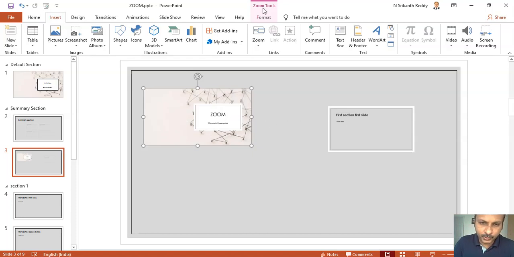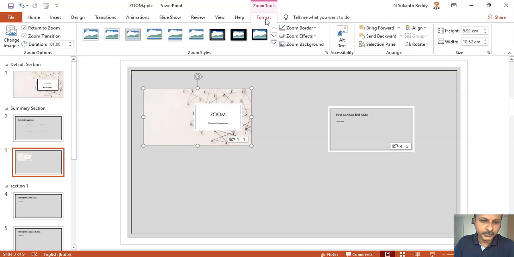Okay, you have also zoom tool options for this. The advantage is you have zoom tools option and you can change the image if you want. Okay, so you want to return to zoom, or you want to have zoom transition? So that also you can enable, the duration. So these are zoom options, the zoom styles are there. Okay, and the rest of the features are common to any PowerPoint.